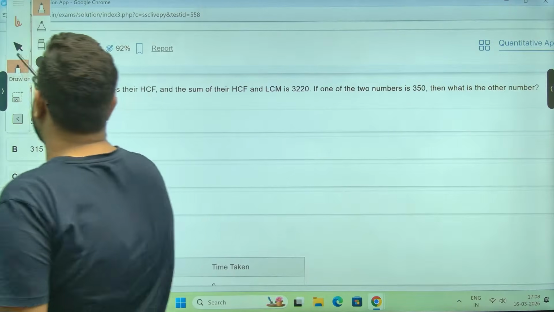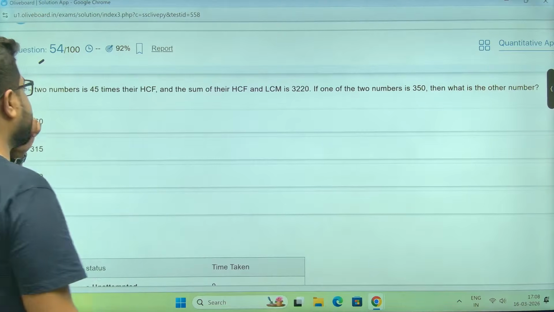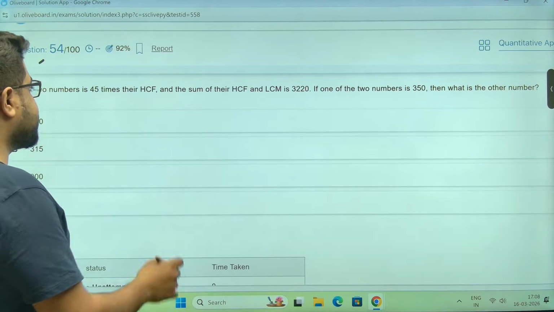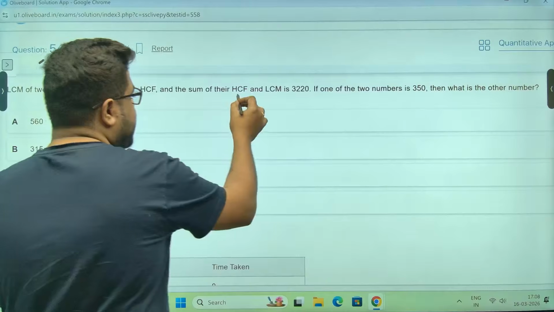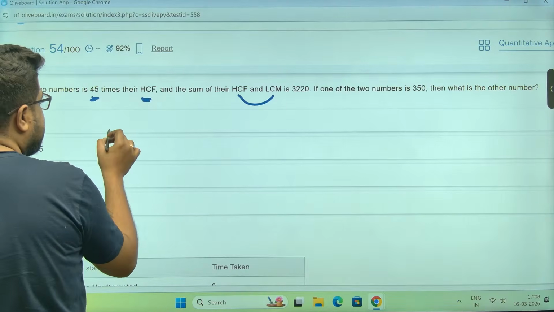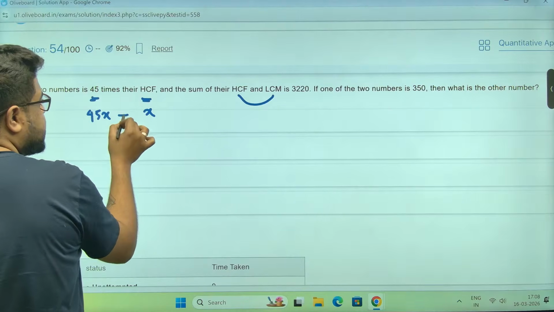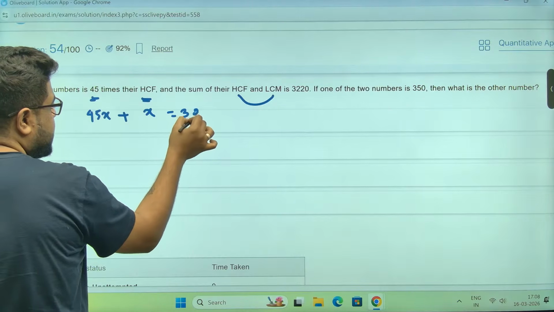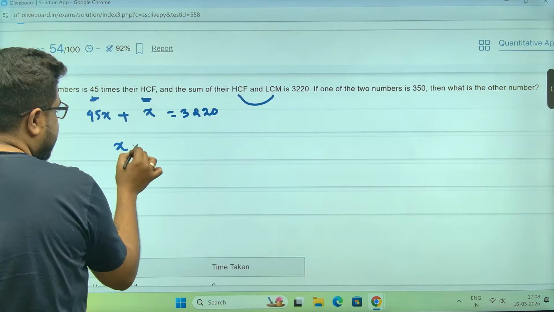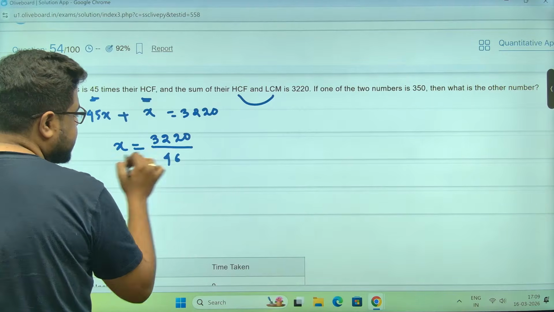Question on HCF and LCM. Let's see. The LCM of the two numbers is 45 times their HCF, and the sum is 3220. So if the HCF is X, the LCM is 45X, and X will be 3220 divided by 46.